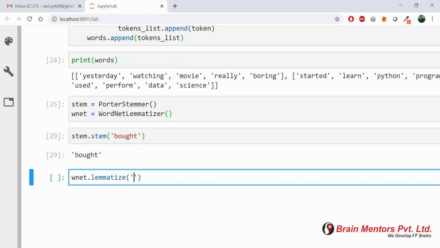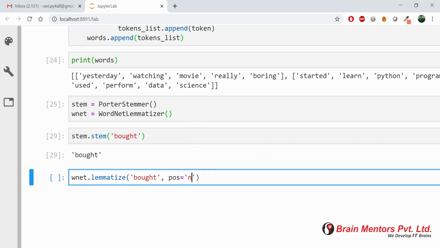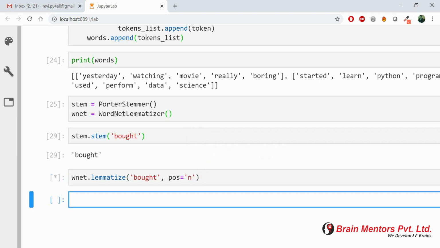That's why we have to move towards WordNet Lemmatizer. If I pass something into WordNet Lemmatizer, there is a lemmatize method where you pass the particular word, and then the POS, part of speech. The default argument is N.